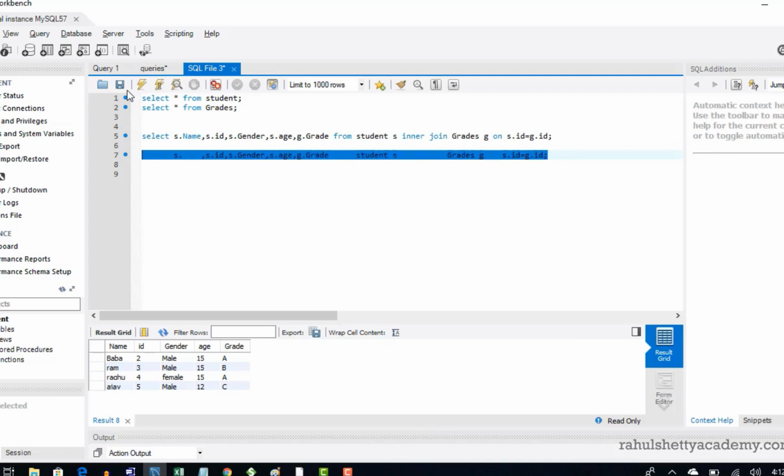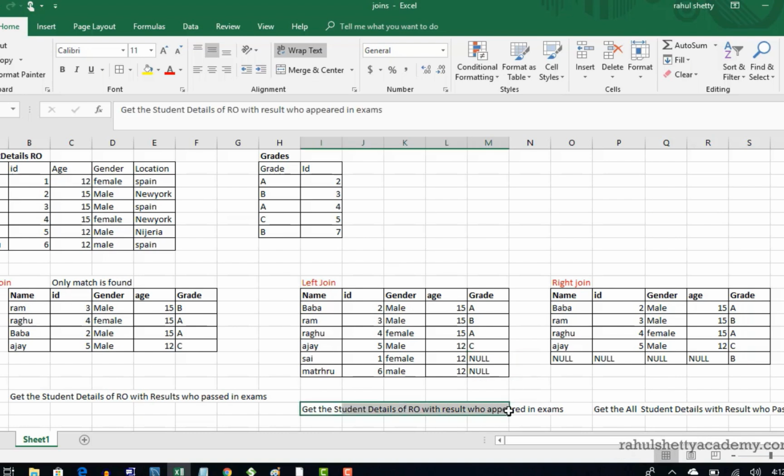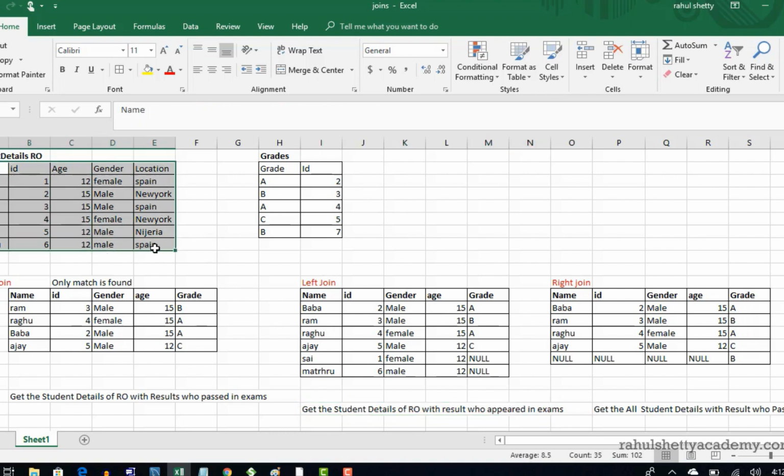Okay, so let's run this and see. You see that all the rows of the left table are mandatorily present. When mapping is not found, you use null, and you have to use this when you come across a situation where people ask you to map two tables, but they want all the details of the first table, no matter whether a mapping is found or not.